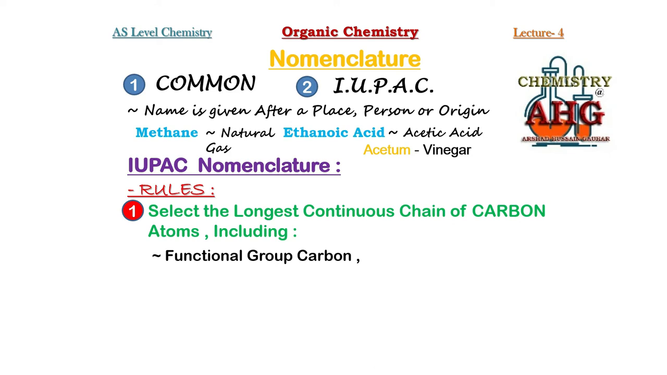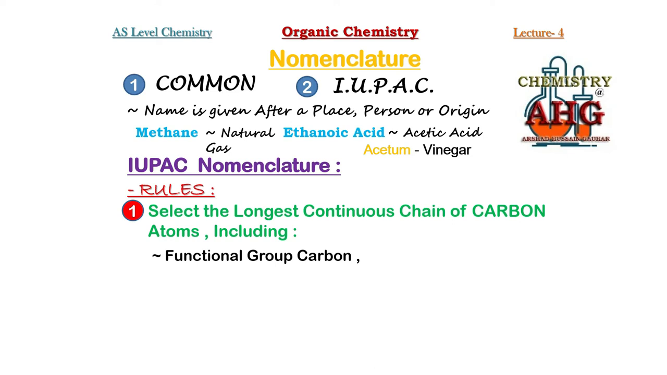The functional group of the alkanol organic family is OH, hydroxyl. Is there any carbon atom? No, there is no carbon atom in OH. Then which carbon will be treated as the functional group carbon? The carbon to which the functional group OH is bonded. So you can remember these two important features. By looking at any one of these two features, you will become able to identify the functional group carbon.